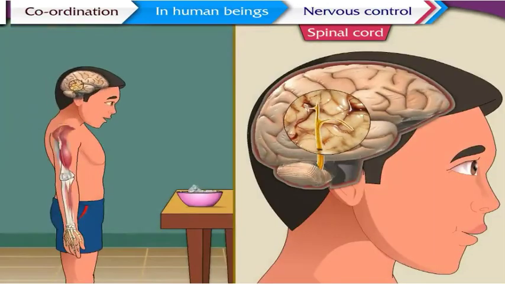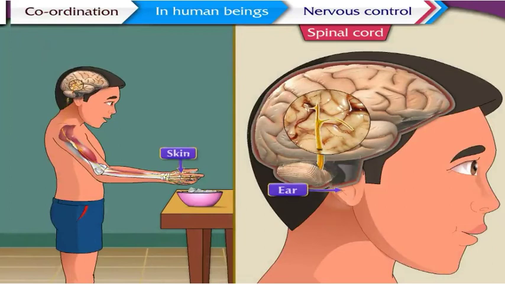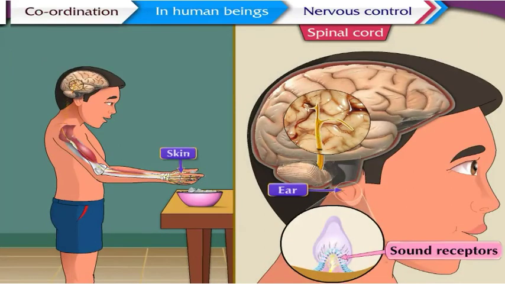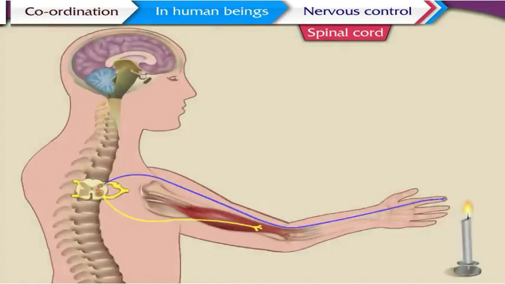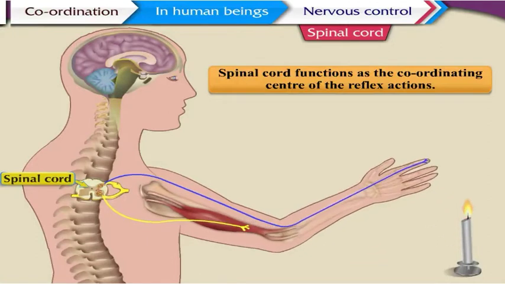The spinal cord conducts impulses from the skin, ear, and sense organs to the brain, and also conducts impulses from the brain to the muscles and sense organs. It also functions as the coordinating center of the reflex actions. The central nervous system functions in this manner.